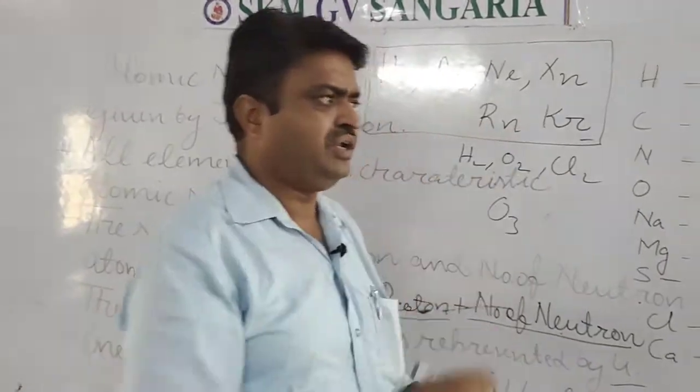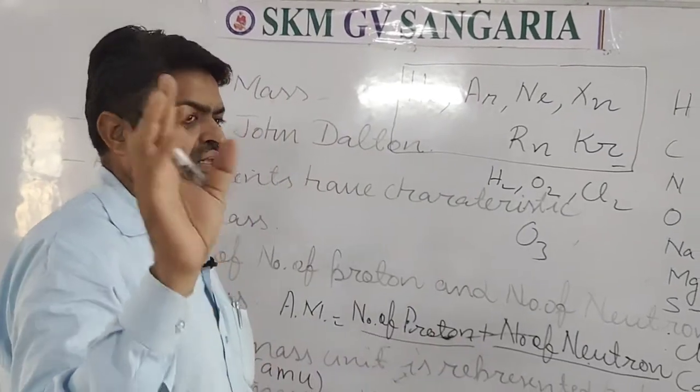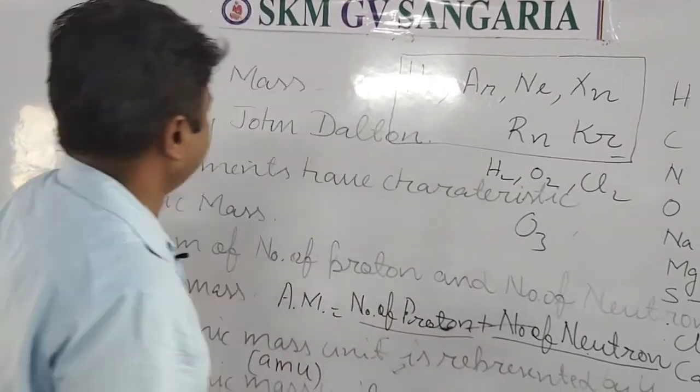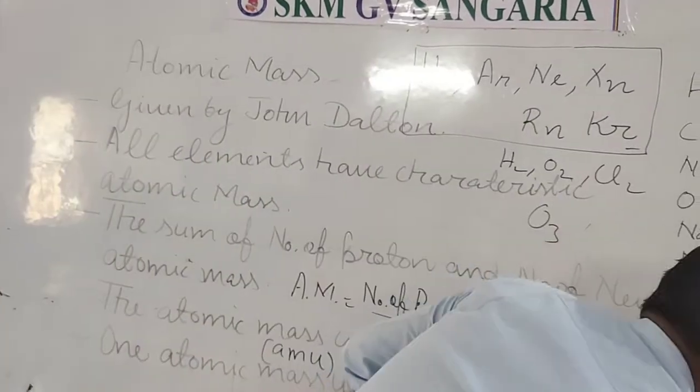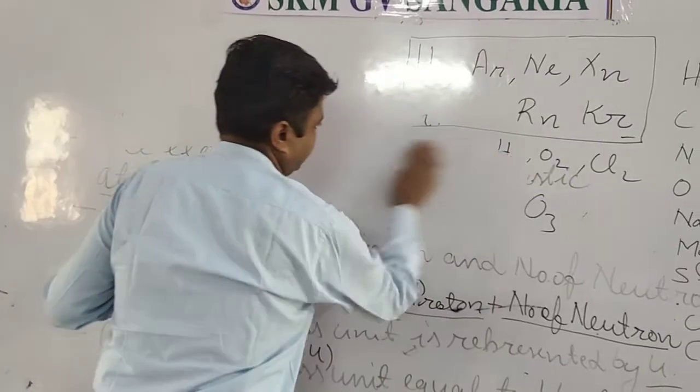Now we come to the next concept, that is ions. What are ions, student?